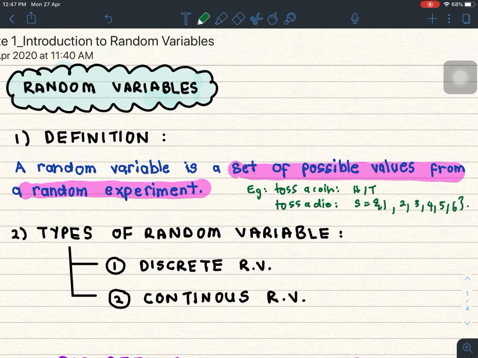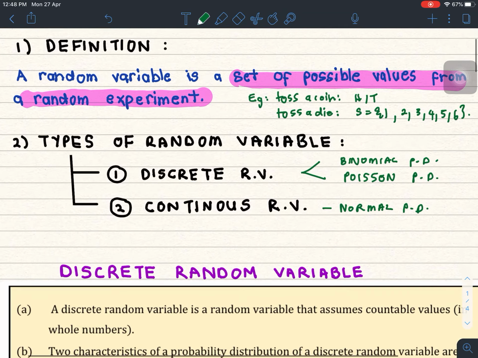Okay. Now, there are two types of random variables that you will learn in the syllabus. The first one is the discrete random variable, and the second one is the continuous random variable. A discrete random variable will have a discrete probability distribution. There are two that you will learn in the syllabus: the first one is the binomial probability distribution, and the second one is the Poisson probability distribution. For continuous, it is the normal probability distribution. So later we will go into detail on it.